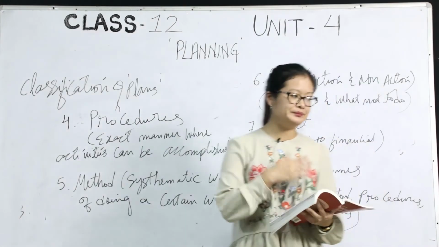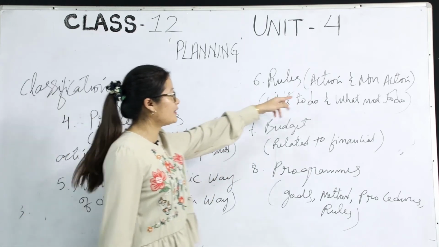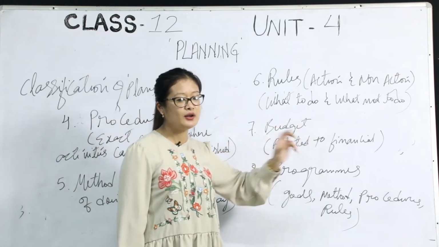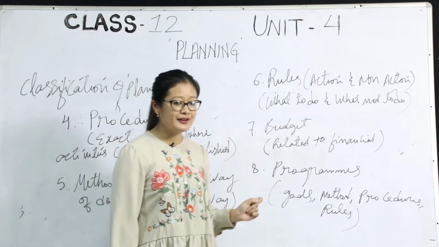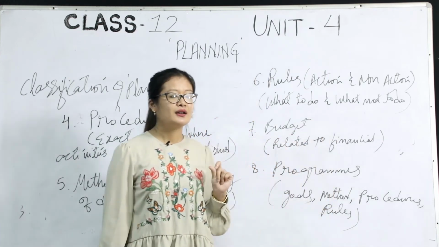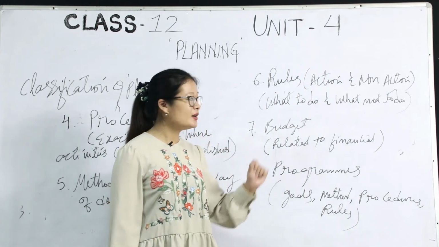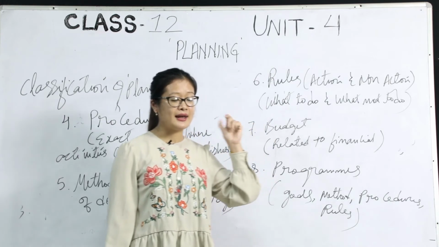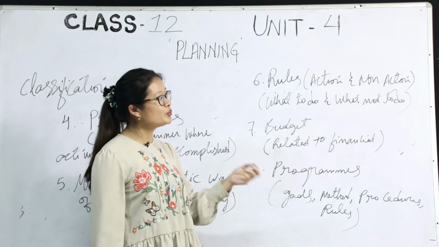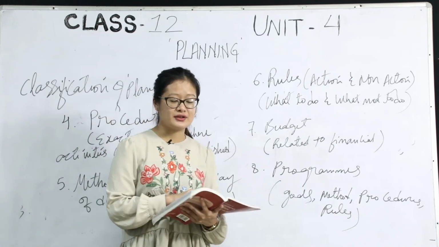Number 6 is about rules. Here, rules means action and non-action. Rules are all about what to do and what not to do. Whenever there are rules in an organization or anywhere, the organization is able to function in a very convenient way. Because when the employees abide by all those rules and regulations and follow whatever rules have been applied by the organization, they are able to achieve the target smoothly.